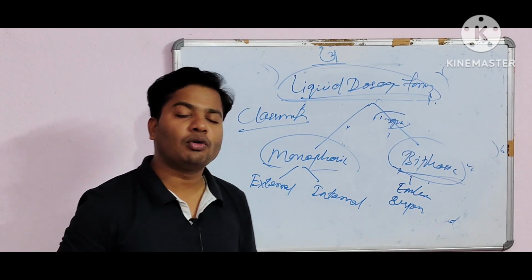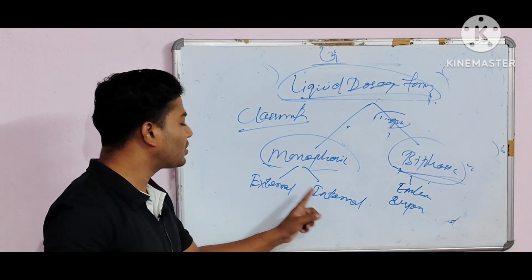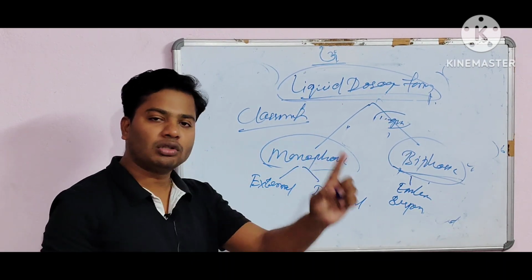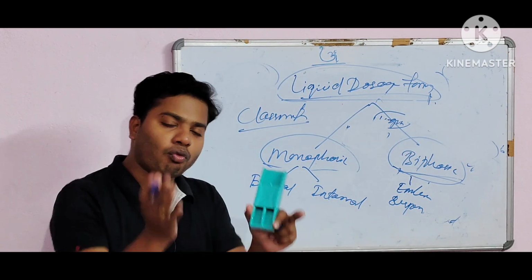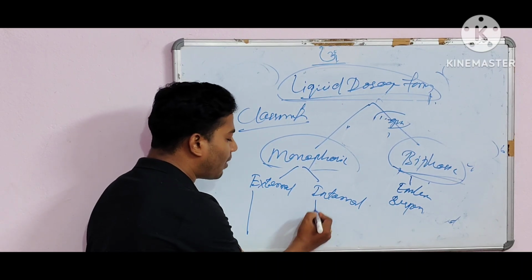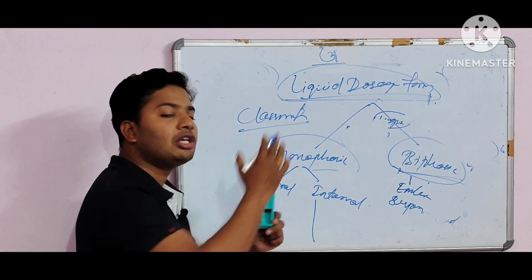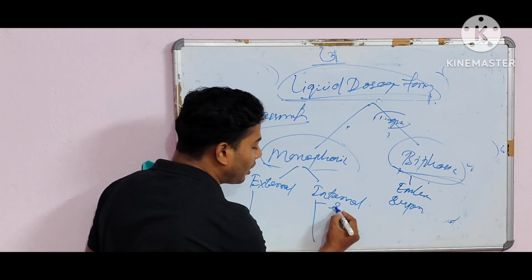So monophasic liquid dosage forms are again divided into external monophasic liquid dosage form and internal monophasic liquid dosage form.